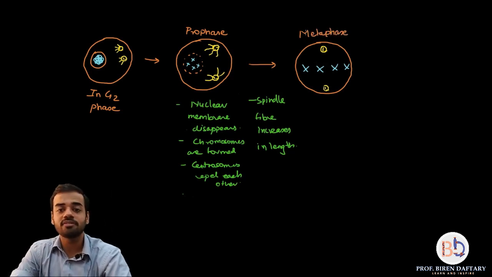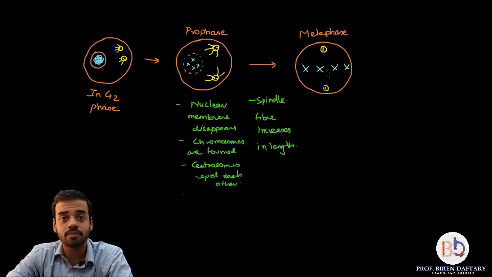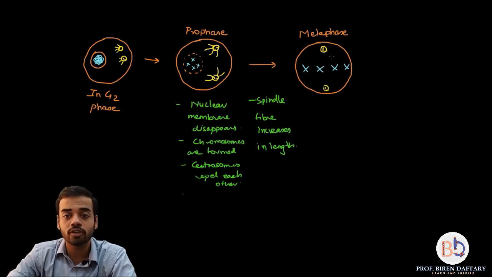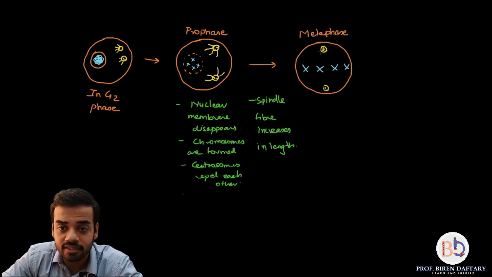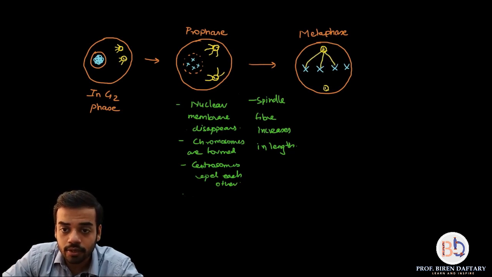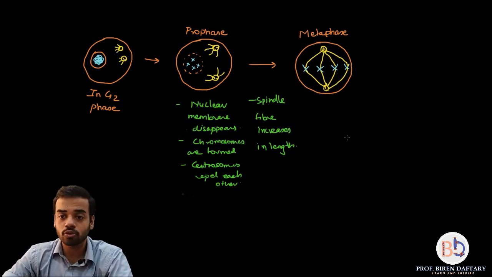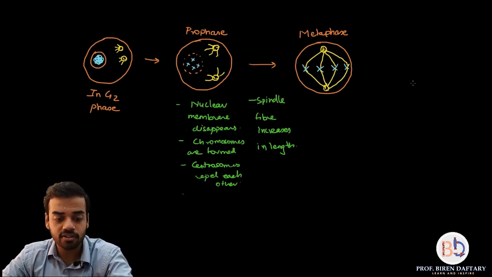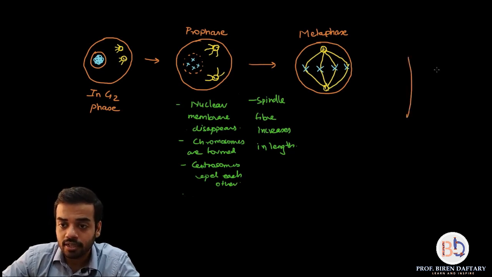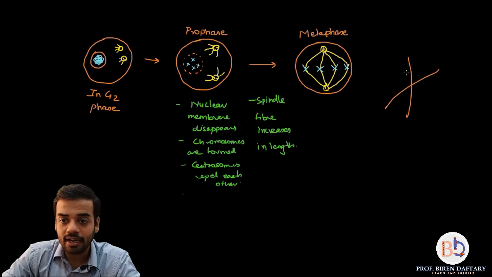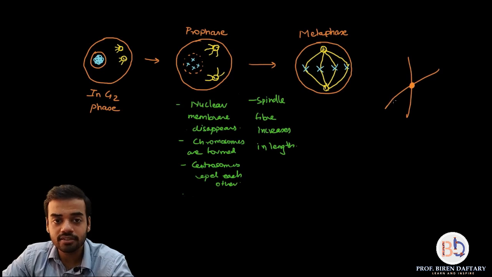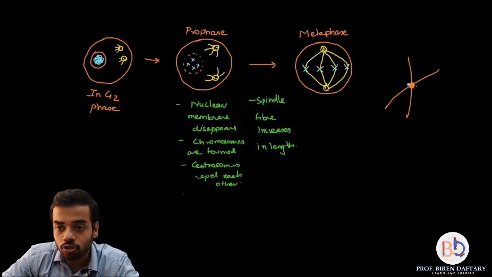Okay, and then what happens is the spindle fibers which are coming out from the centrosomes, each of these spindle fibers gets connected to the centromere of the chromosome. So I can show the connections like this. Okay, so these spindle fibers which are connected to the chromosome are basically connected to the centromere of the chromosome. So I will just draw a simple structure over here of the chromosome so that you understand. Now this is the chromosome, correct, and this is the centromere which is present in the center. Now this centromere is basically surrounded by proteins on 2 sides.